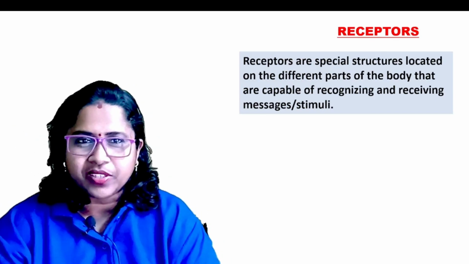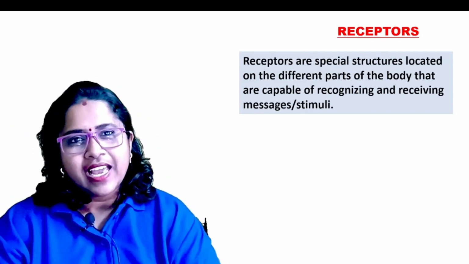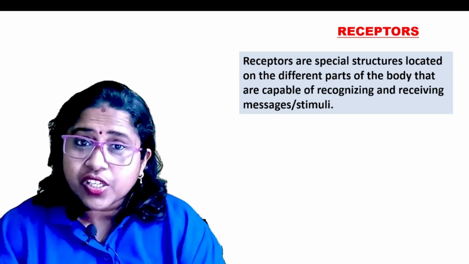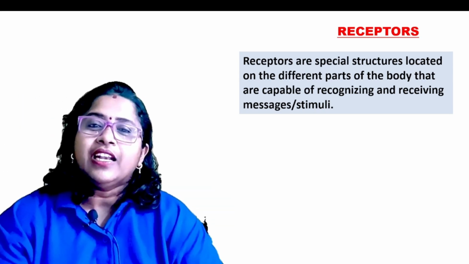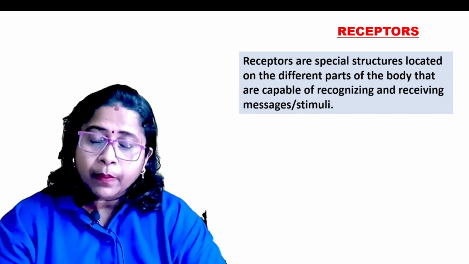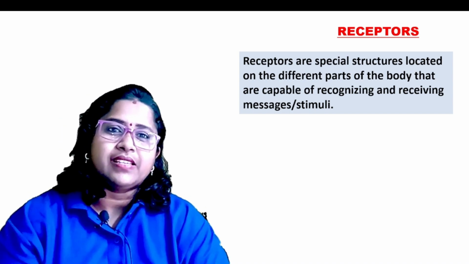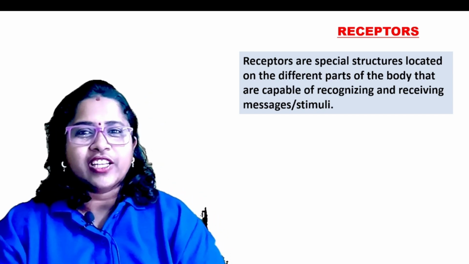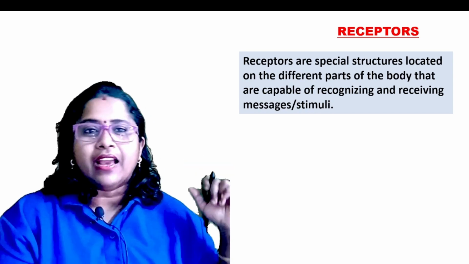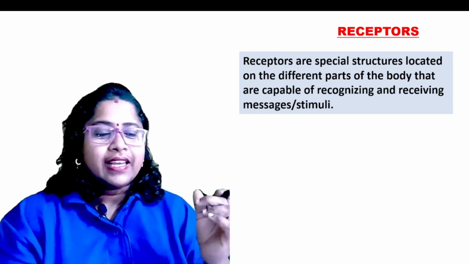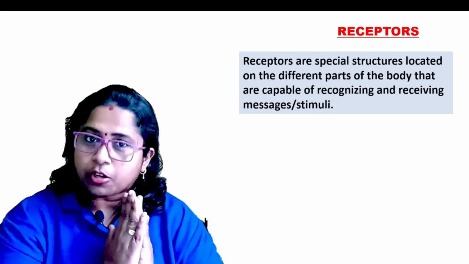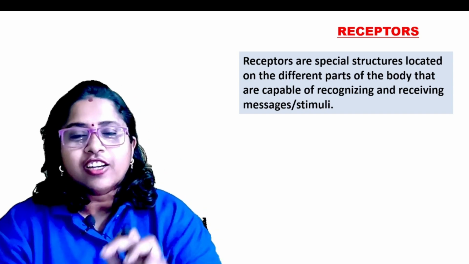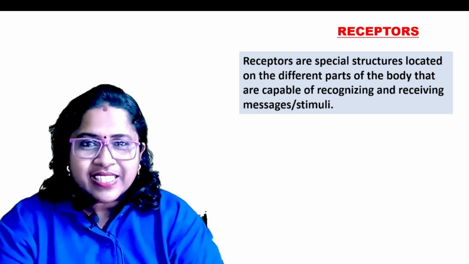What do you mean by receptors? Where are these receptors located and what is the purpose of the receptors? These are specialized structures located all over the different parts of the body that are capable of recognizing and receiving the messages or the stimuli. For example, if I touch a hot object, what will happen? Immediately I will take my hand back, because there are certain specialized structures present on my hand which can detect those changes in the environment. Here the hotness is the stimulus.